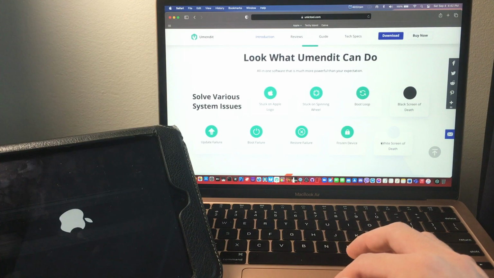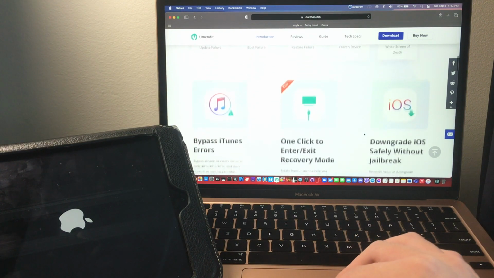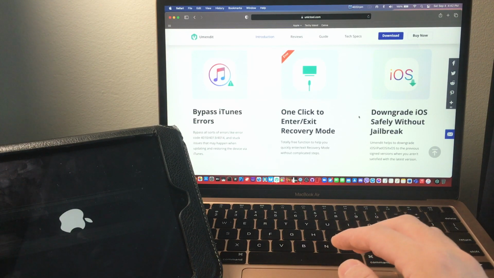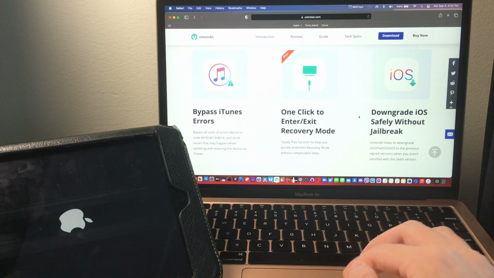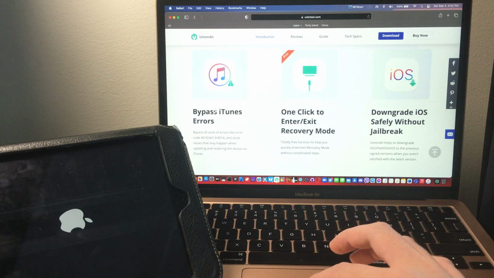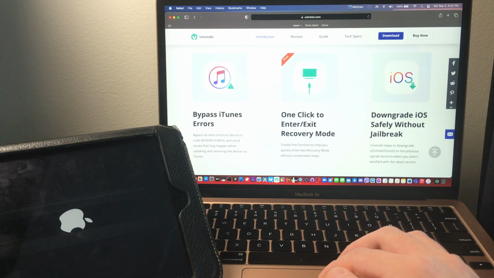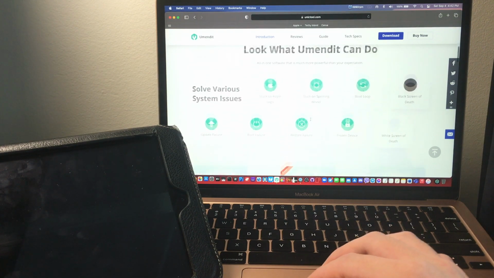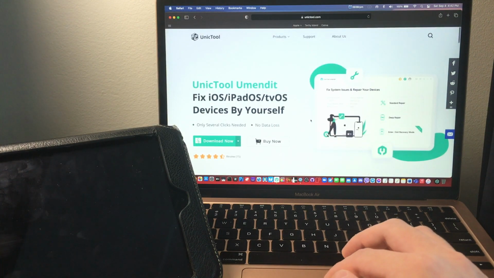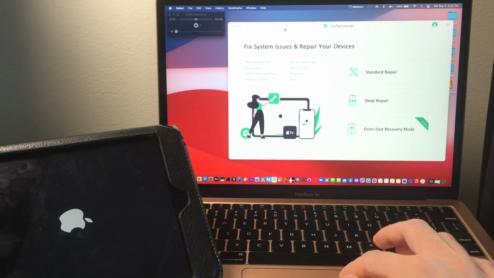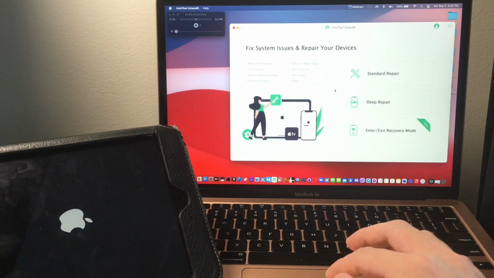You can also use this tool to downgrade to older iOS without jailbreak. This app will also bypass iTunes errors, and it also includes a free feature that you can use to enter or exit recovery mode. Today we are going to be using this app to fix our constant boot looped iPad.